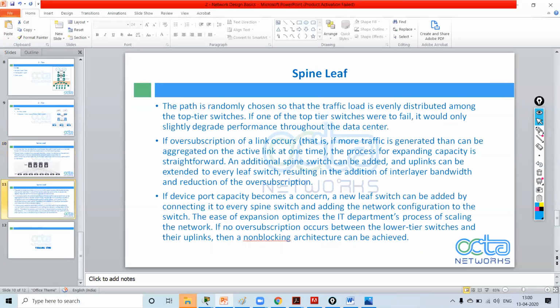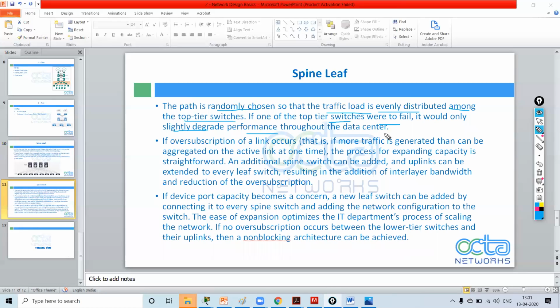See how the path is selected now. The path is randomly chosen so that the traffic load is evenly distributed among the top tier switches. If one of the top tier switches were to fail, it would only slightly degrade the performance throughout the data center. Understood?